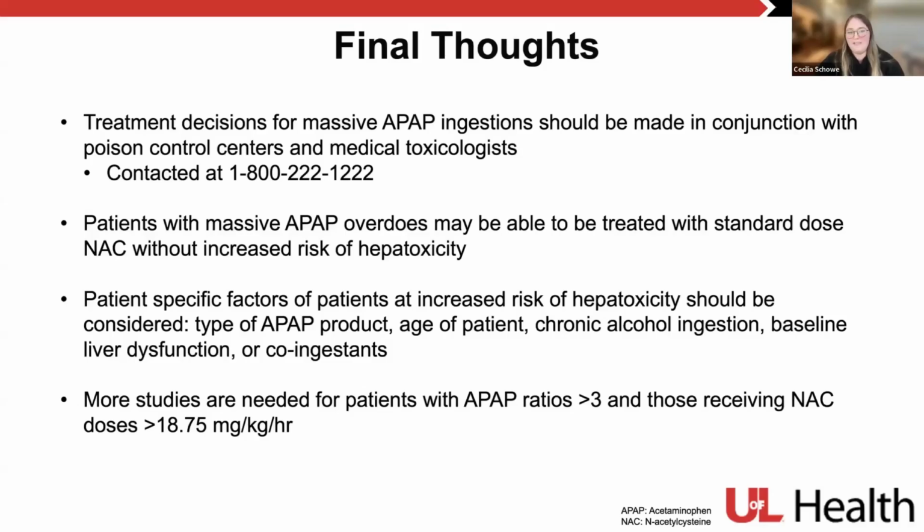I do think patients with massive acetaminophen overdoses may be able to be treated with just standard dose NAC without necessarily increasing risk for hepatotoxicity, especially patients who are between that 300 and 450 mark and without any other risk factors for hepatotoxicity. So we should definitely look at patient-specific factors that may increase a patient's risk of hepatotoxicity: type of acetaminophen product, age of the patient, any chronic alcohol ingestion or baseline liver dysfunction, and potentially any co-ingestions, taking these factors into account when deciding whether to treat someone with high dose or standard dose acetylcysteine.